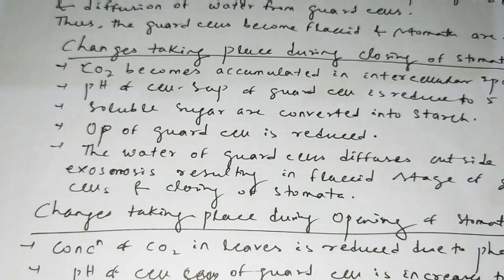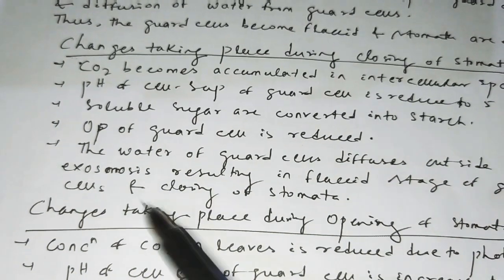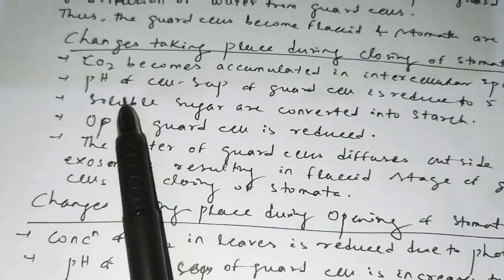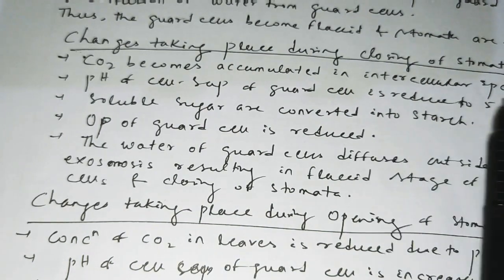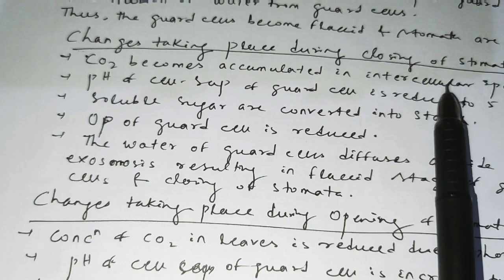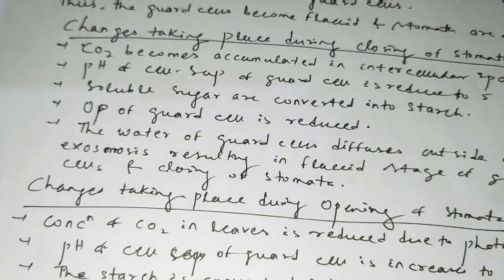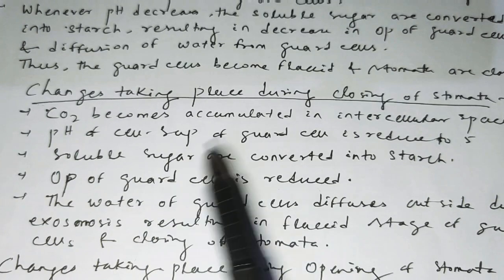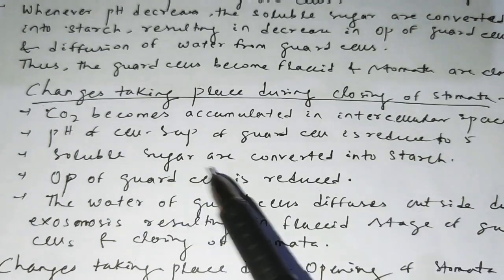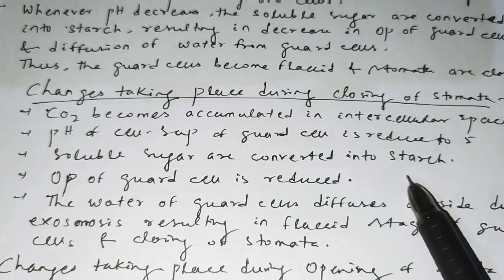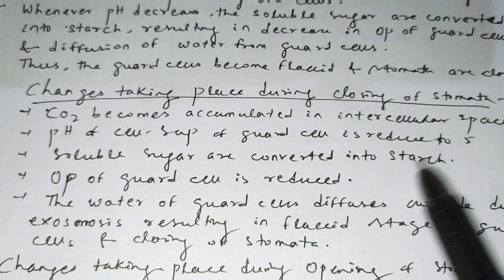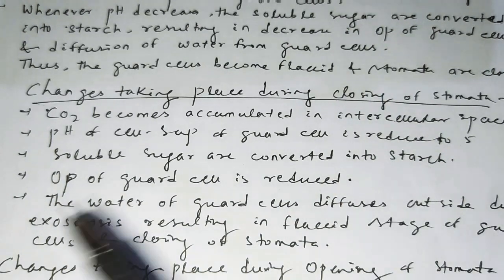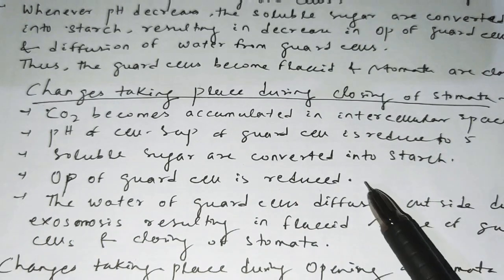So here, step by step: first of all, accumulation of CO2 inside the intercellular spaces of the mesophyll cells. That leads to what? Decrease of the pH of the guard cell, for which the soluble sugar is converted to insoluble starch. Due to that, the OP of the guard cell is reduced.